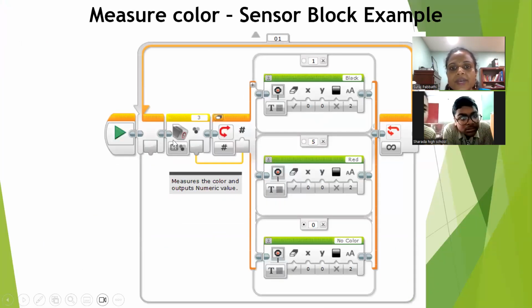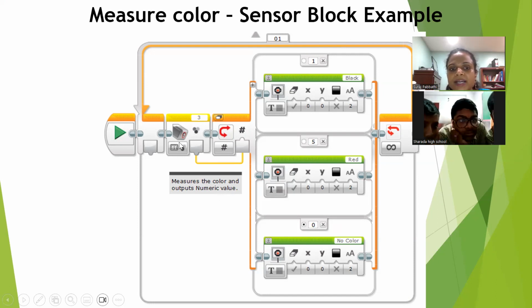So what we are telling, first example, measure color is using the sensor block. How can you use the sensor block and how can you write a program using the color measure? The color sensor here measures the color and outputs numeric value.